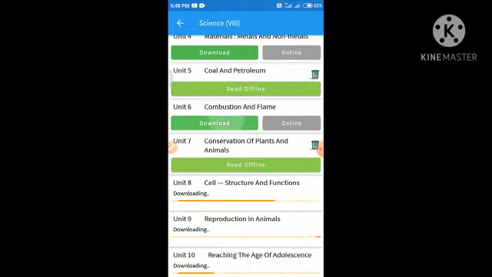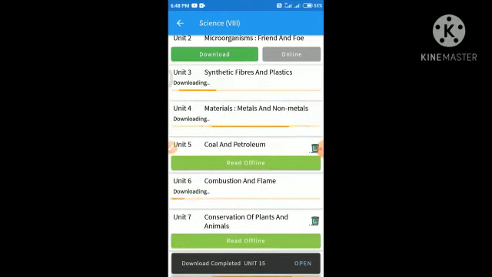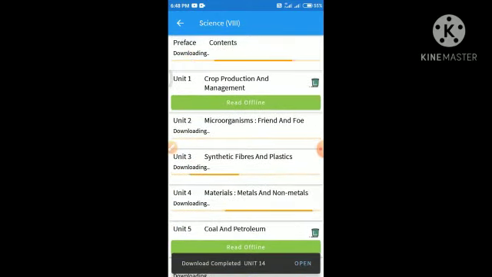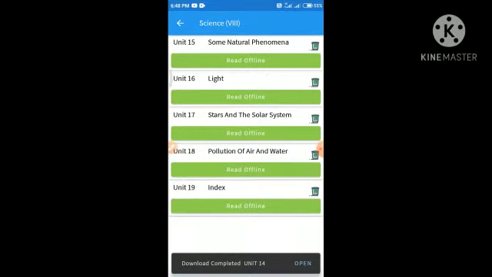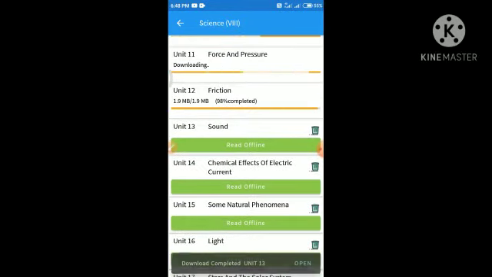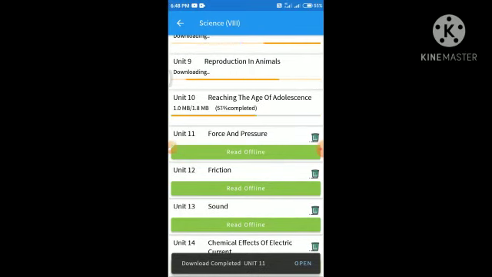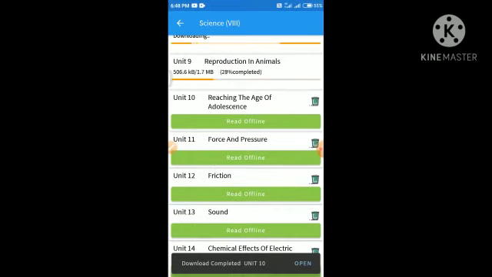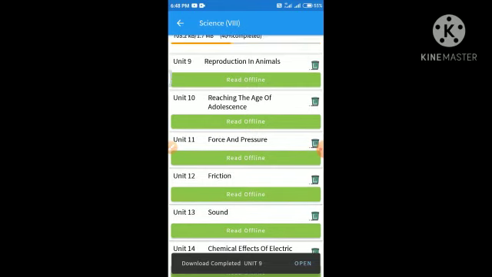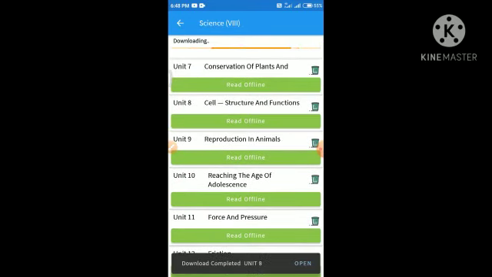Yes, you can download it. Yes, you can see there all of it is going to be downloaded, and you can read this only offline. Also, you can read this offline without turning on the mobile data and without utilizing your MB.